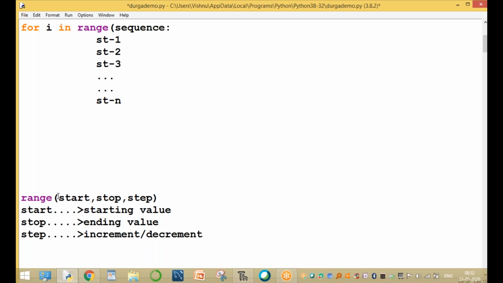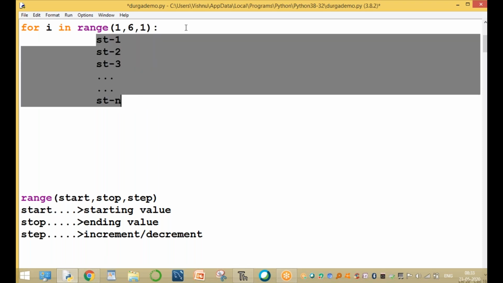We are using three conditions. One is the starting value, another one is the ending value, another one is the incrementing or decrementing. We are using range within the brackets. For example, range(1, 6, 1). The starting value is 1, the ending value is 6, and every time the value is incremented or decremented by 1.